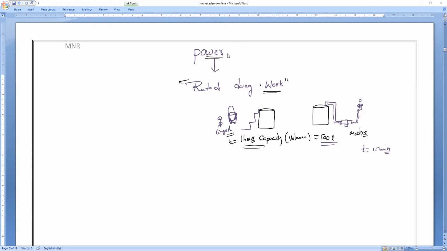Suppose there are two persons. This is an old man, and let me take another, a young man. Both have traveled a distance of 1 meter, but the old man took 5 seconds and the young man took 1 second.